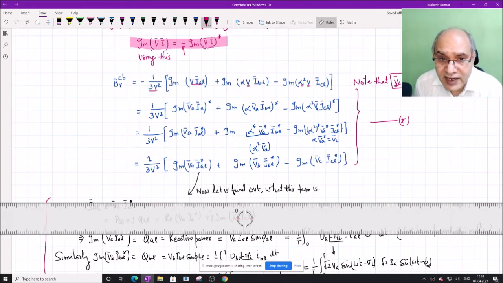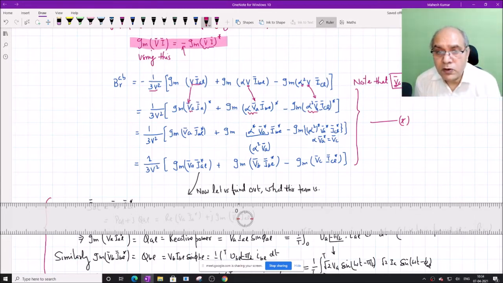Now, after that, we use the property of imaginary of V into I equal to minus of imaginary of V into I conjugate. So I will transform this V into VA. Okay, so V is same as VA. You can see from here. So this becomes VA, this becomes VA, this becomes VA. Alpha square is already there, so alpha square into VA, alpha into VB. This is only VA.